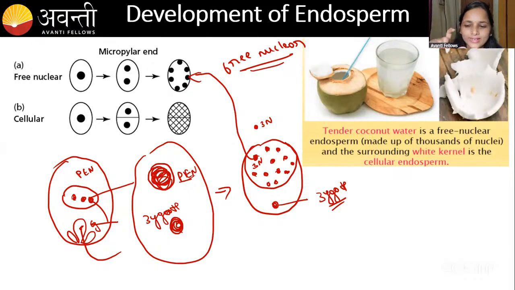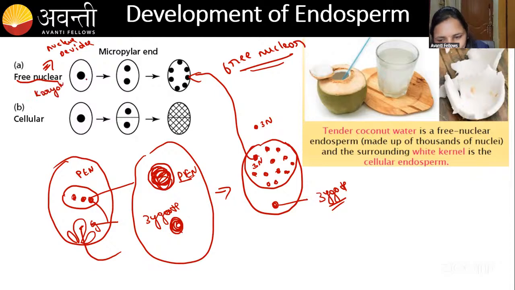Yeah, that water is nothing but free nuclear. In that water, the nucleus is not formed by the cell wall. The nuclei are free. Okay, Sanjan also got it. Very good. That we will call free nuclear. In the free nuclear, what will happen? The nucleus, here you can see, is going to be divided. Karyokinesis, you know, right, guys? Only karyokinesis is going to happen. No cytokinesis will take place in the free nuclear. That we can see in the coconut water.